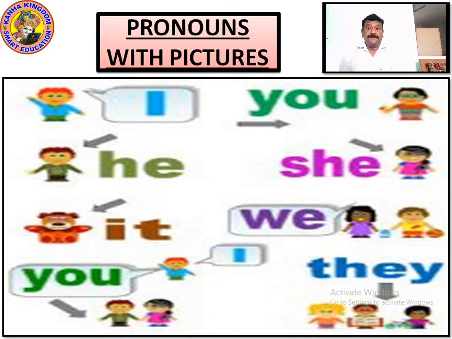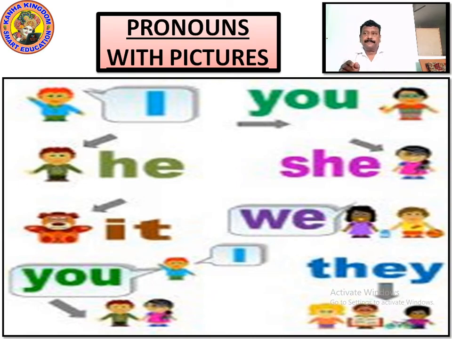Now, pronouns with picture. Just for your understanding, I means one alone. He means we are talking about one boy. It means we are talking about non-living things or animals. Non-living things means table, desk, chair which don't have life. Speaker, blackboard, pen, carom. These are all non-living things. Car, bicycle, motorbike, building. These are all non-living things. So we address it with it, it.